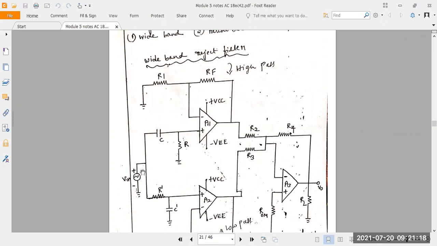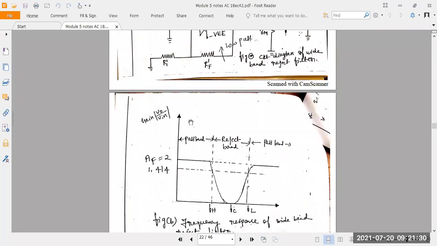Understood? So you take an AC source here. Connect these two, high pass and low pass. Output of this is connected to the input of the op amp. Then you take gain versus frequency. So gain is along the y-axis.